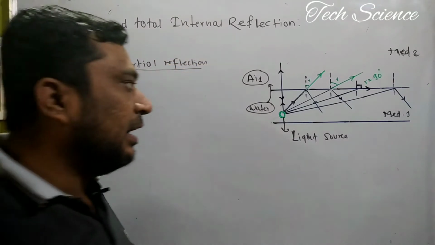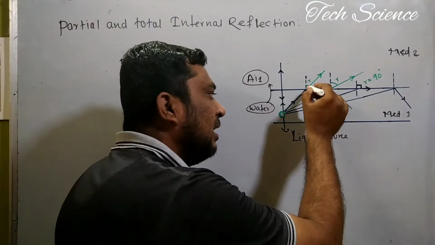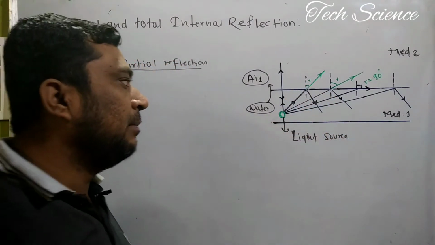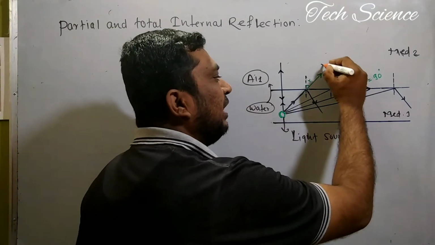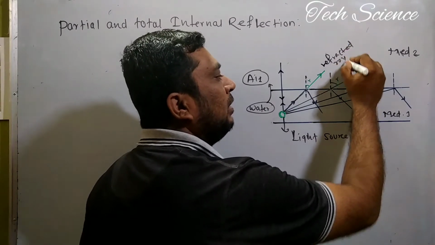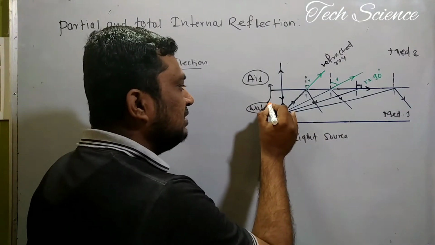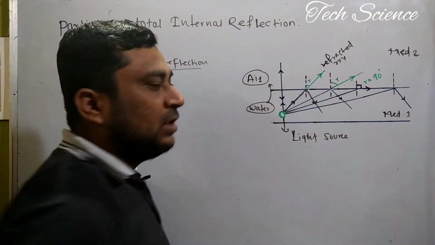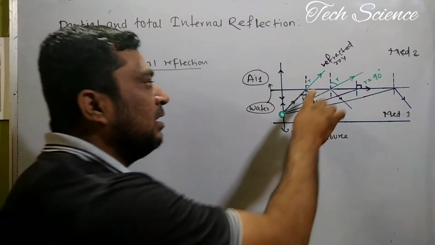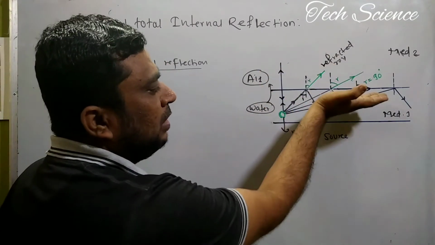It means that part of the light gets reflected back into the same medium, the water medium, and part of the light gets refracted. This is the refracted ray. As we know from the second rule, when the light ray travels from denser medium to rarer medium, it bends away from the normal. That's why, suppose this is the angle of incidence, the angle of incidence is less than the angle of refraction. So i is less and r is more, because it bends away from the normal.